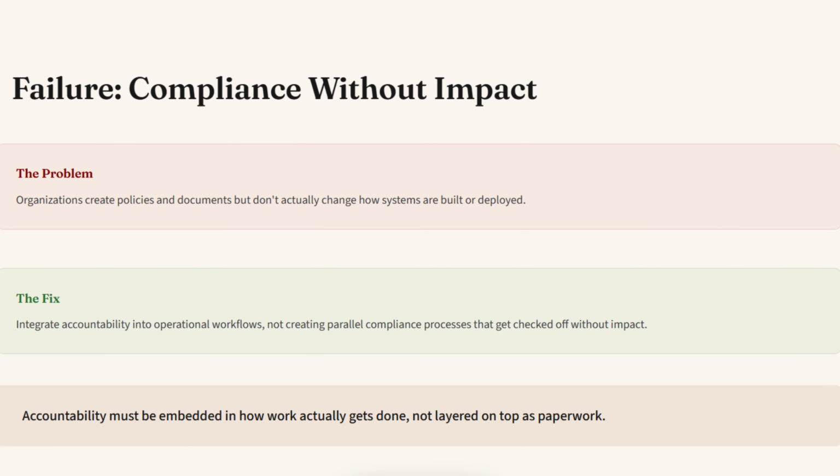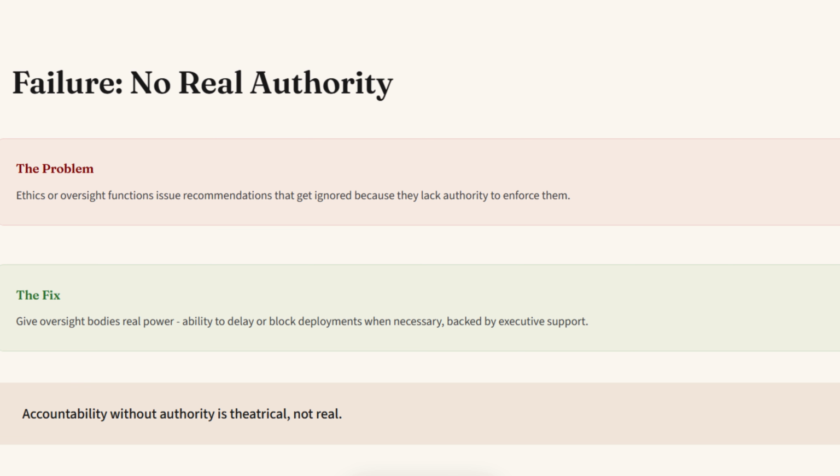Compliance without impact. Organizations create policies and documents but don't actually change how systems are built or deployed. Fix this by integrating accountability into operational workflows, not creating parallel compliance processes that get checked off without impact. Another issue is when there's no real authority. Ethics or oversight functions issue recommendations that get ignored because they lack authority to enforce them. Fix this by giving oversight bodies real power, the ability to delay or block deployments when necessary, backed by executive support.